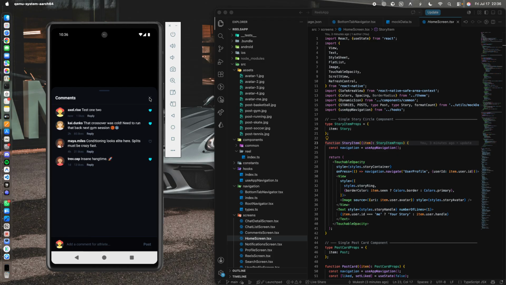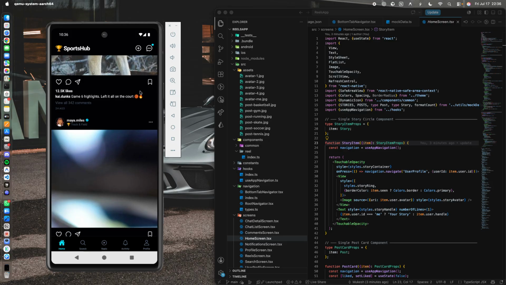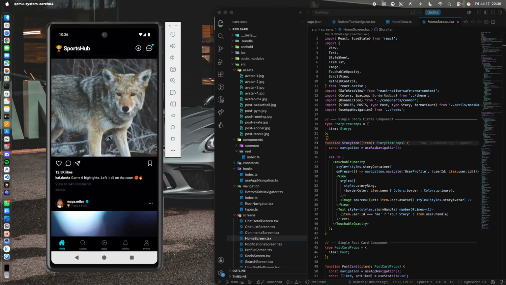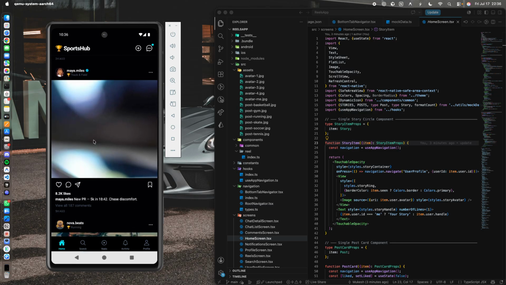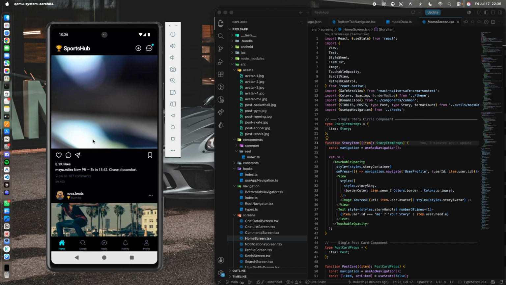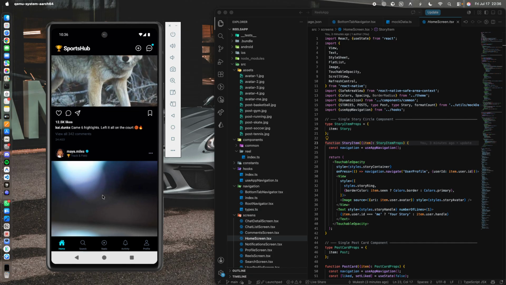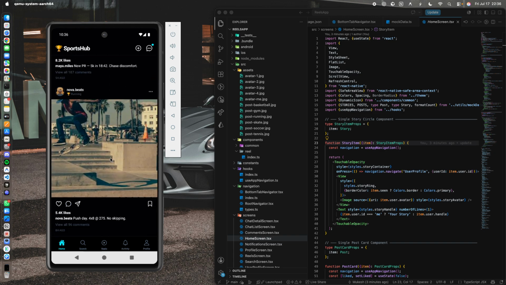So this is the comment part of this post, and you can bookmark this. It should show green. It is currently with dummy data. You can integrate an API and make this work as you want. There is also a share feature, there is a like feature, and here you can see the like is actually happening.